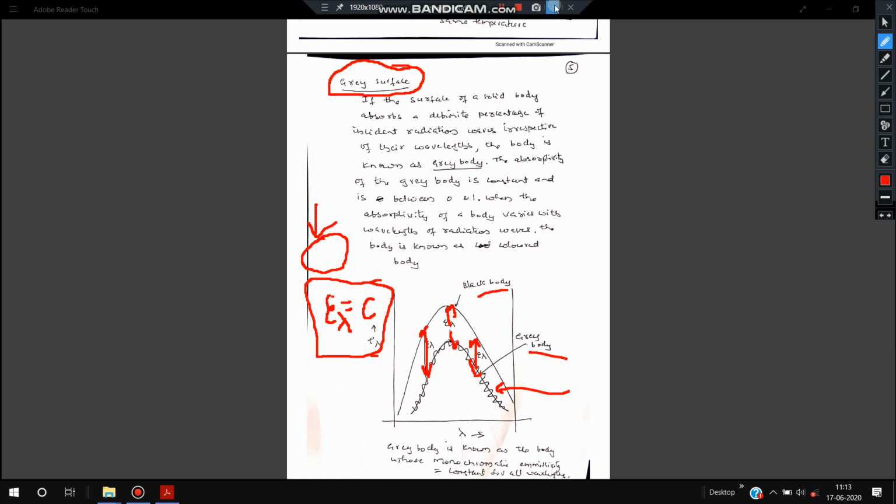Another definition: a gray body is one whose monochromatic emissivity is constant. You can see the monochromatic emissivity of a colored body does not remain constant; it is different for different wavelengths.